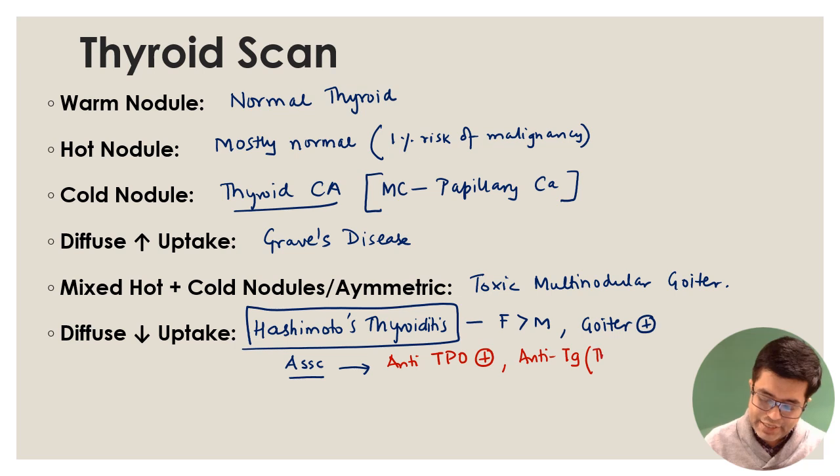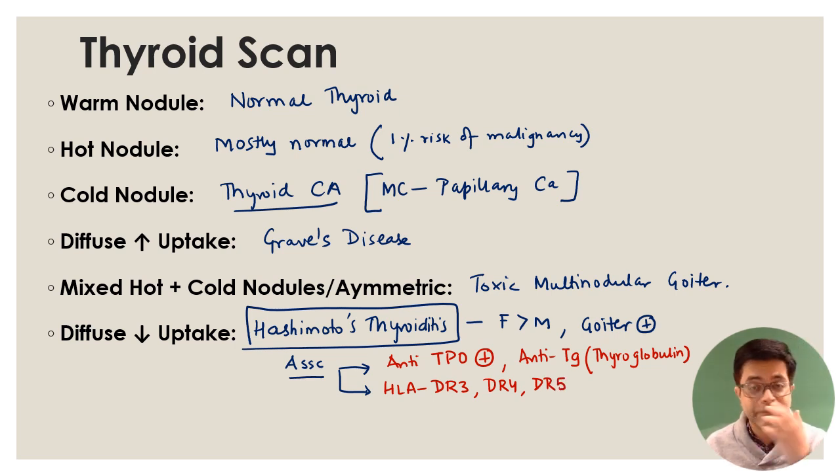TG stands for anti-thyroglobulin antibody, an autoantibody in these patients. These patients are also associated with HLA. What are the HLAs associated with it? The three important HLAs according to Harrison are HLA DR3, DR4 and DR5. Other HLAs like B5, B8, although mentioned in the literature, their association is doubtful and controversial. So the examiner will not put controversial ones, so we are not writing it here.